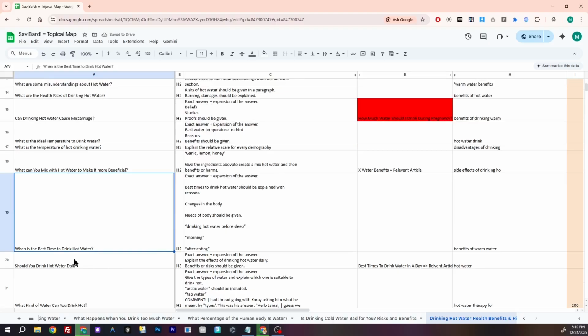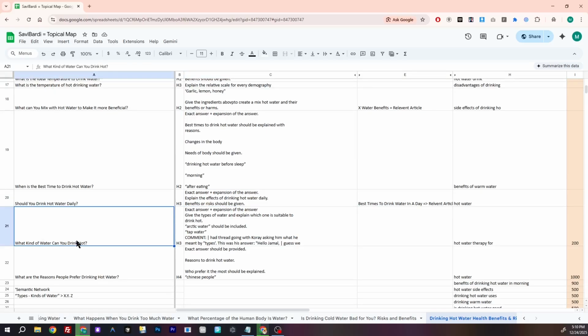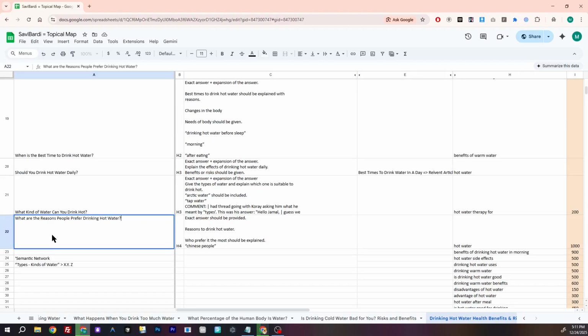Then we go for the Boolean question: should you drink hot water daily? Drink hot water daily is the most important context, as you know, in our topical map. After that, we ask what kind of water can you drink hot. Here we cover the different water types like Arctic water, tap water, and other types of water. Then we go for what reason people prefer drinking hot water.